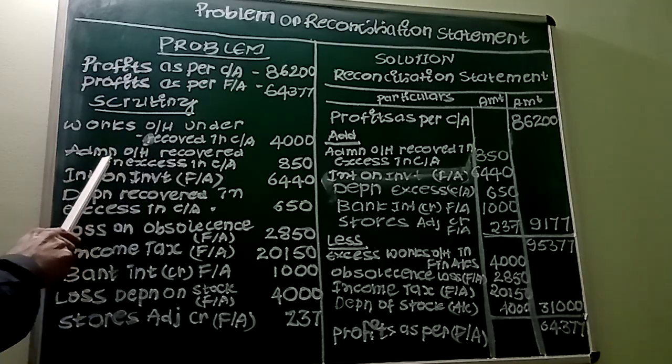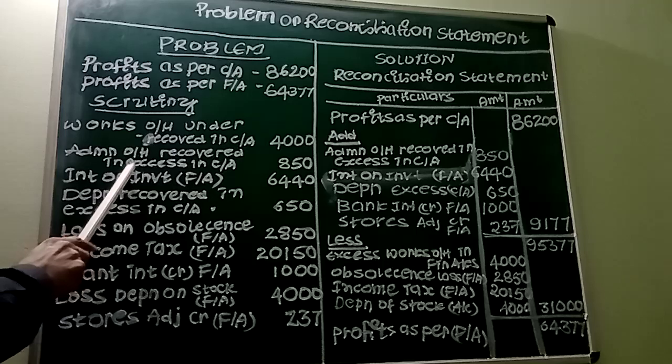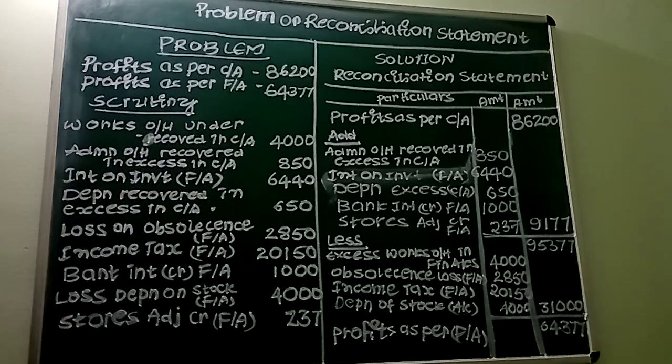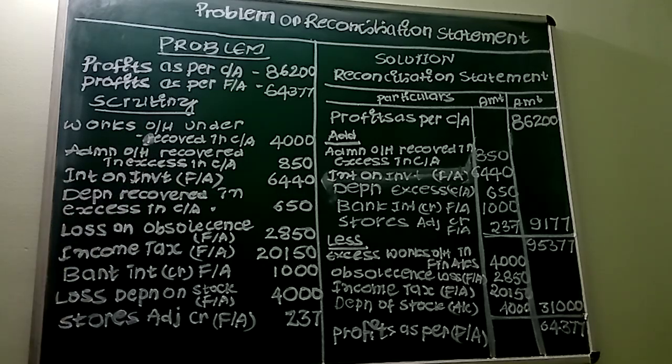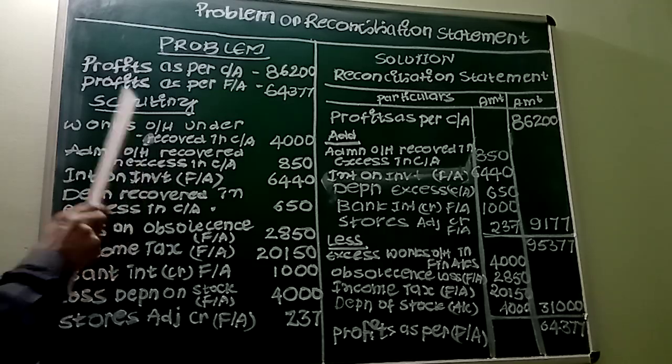See, coming to the second item, administration overhead recovered in excess in cost accounting, which means administration overhead is more in cost accounting, which means administration overheads are charged less in financial accounting. Please understand, any expenditure which is less in financial accounting will result in the increase in the profits. That means less expenditure, more profit. So we have to add this item.